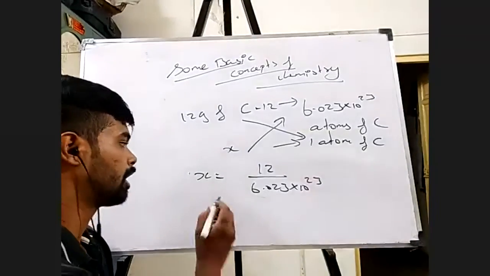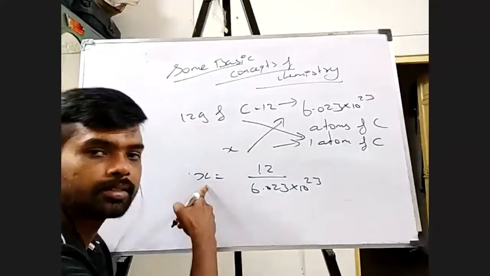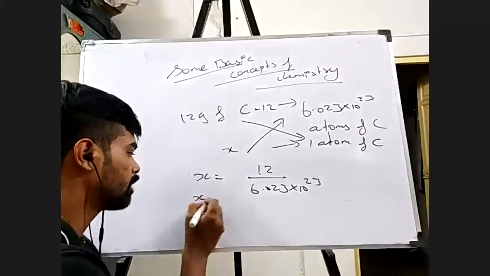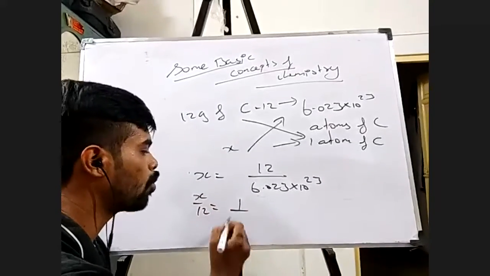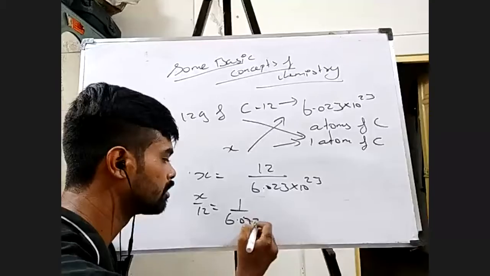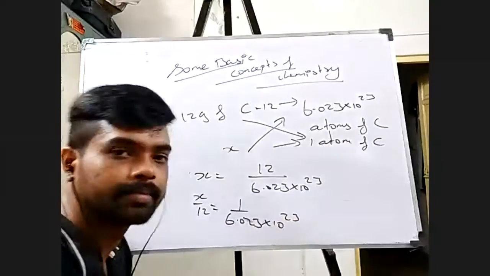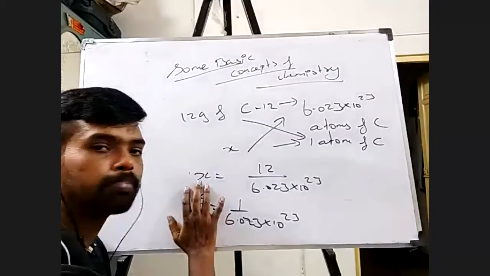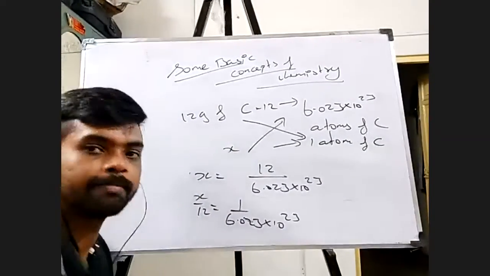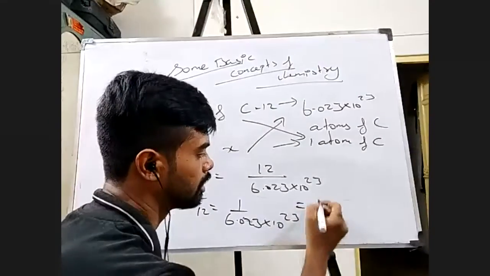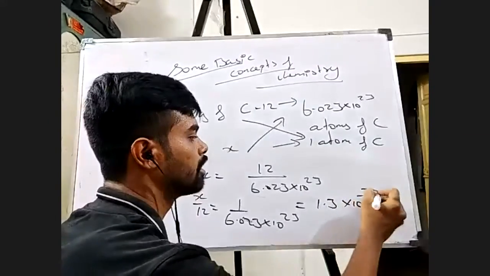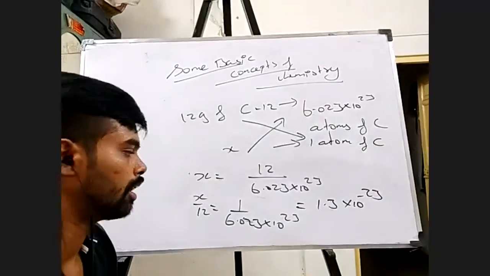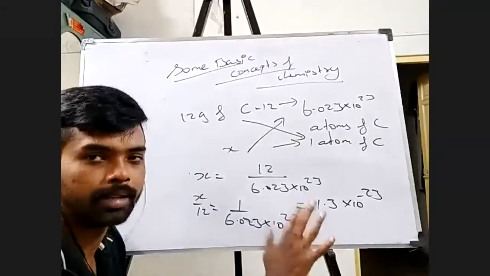Okay, fine. Now what I want is 1 by 12 of this. Isn't this the mass of one atom of carbon, right? What I want is 1 by 12 of this. So if I take x by 12, that will be equal to 1 by 6.023 into 10 to the power 23. This is the mass of one atom of carbon, right? And if you calculate, the value will be approximately 1.3 into 10 to the power minus 23. Okay, 1.3 into 10 to the power minus 23, approximately, obviously.